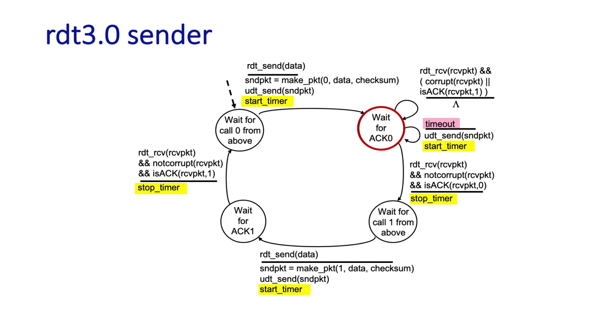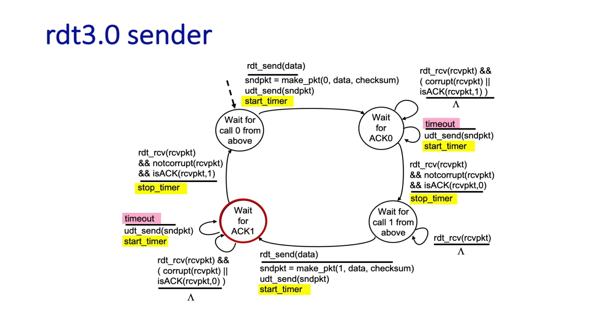Now, if an ACK has been received, and so the sender has transitioned to the wait for call 1 from above state, and a packet arrives from the receiver, that packet can just be ignored because we know we've got an ACK0, and so now the sender's waiting for another piece of data to come down from above, which will be labeled 1. Once that data arrives from above, again, a packet is sent, the timer's started, and the sender transitions to the wait for ACK1 state. And in the case of either a timeout or a packet that's corrupt or a packet that is ACKing 0, we have a mirror set of operations for what the sender did when it was in the wait for ACK0 state.